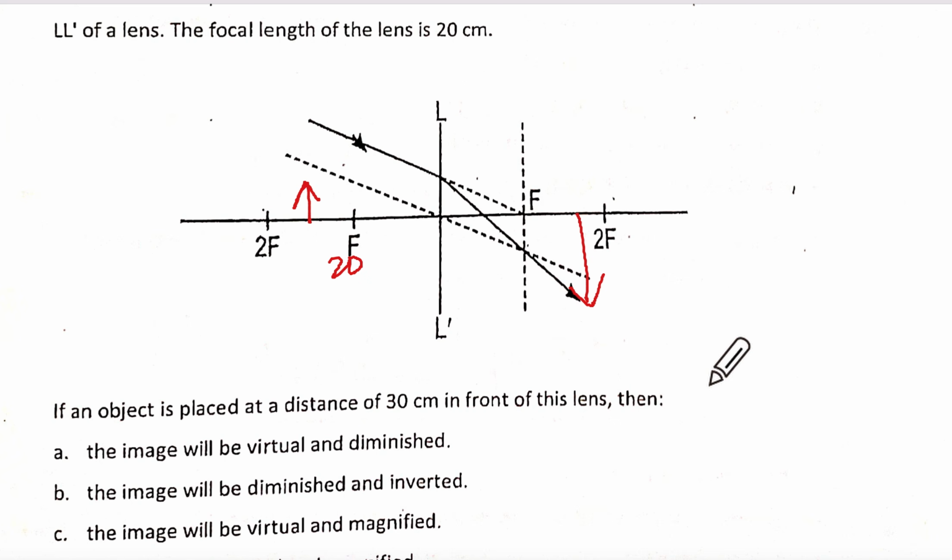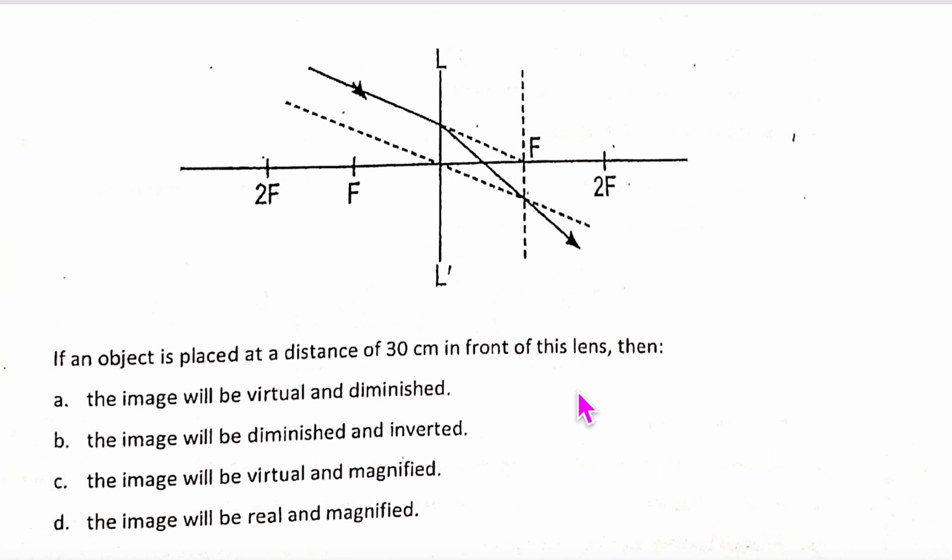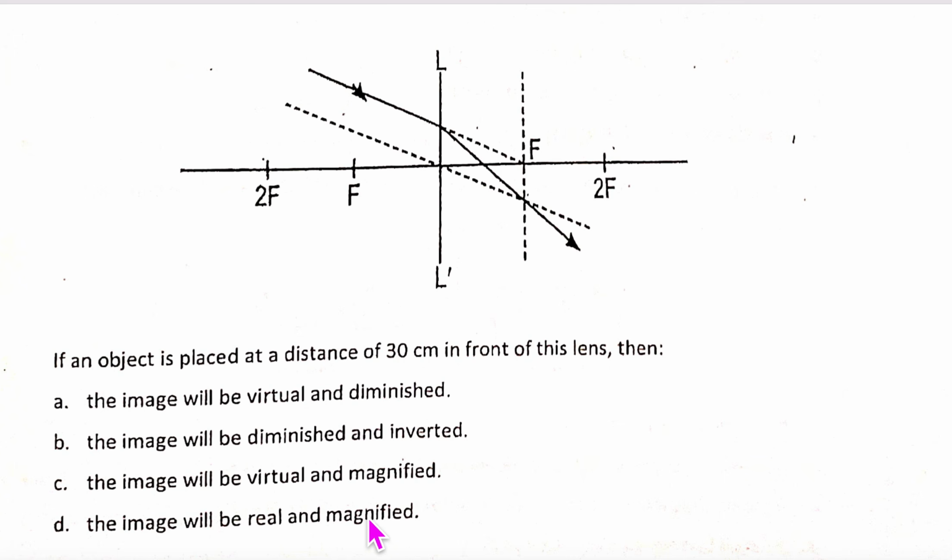Correct? Yes, ma'am. So will it be virtual? No. Will it be diminished? It will be beyond here, because in between, beyond 2f? Why? The image will be beyond 2f. The real and magnified, no? Yes, ma'am. But it will be behind 2F. Beyond 2F. The image will be beyond 2F. Ma'am, you had put the image between. One minute. This is 20 and this is 40, correct? Yes, ma'am. So the object is here, correct?